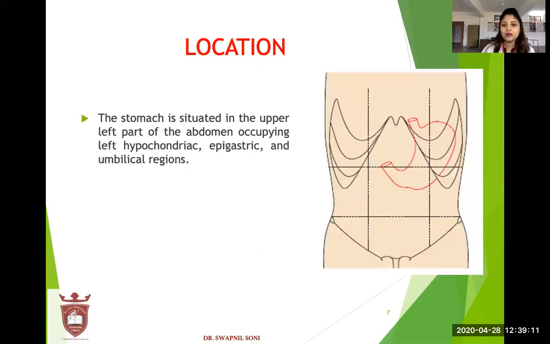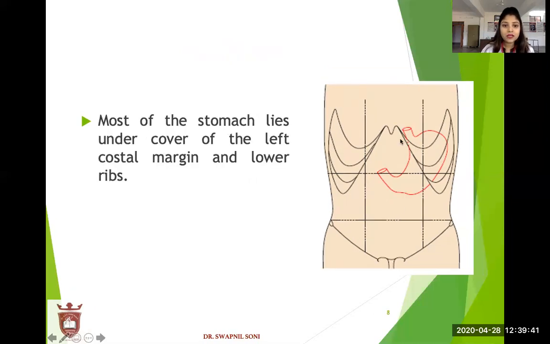Now come to the location. See, this is the stomach. Stomach is situated in the upper left part of the abdomen. It is situated in upper left part of the abdomen and occupies the left hypochondriac, epigastric and the umbilical region. See, this is the left hypochondriac, epigastric and this is the umbilical region. Most of the stomach lies under cover of the left costal margin and the lower ribs.